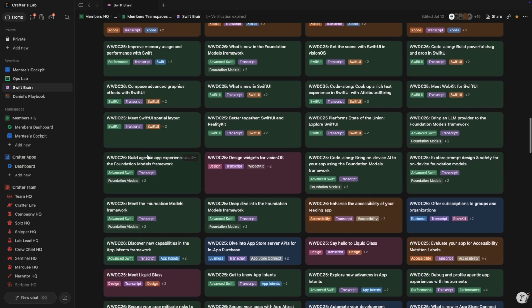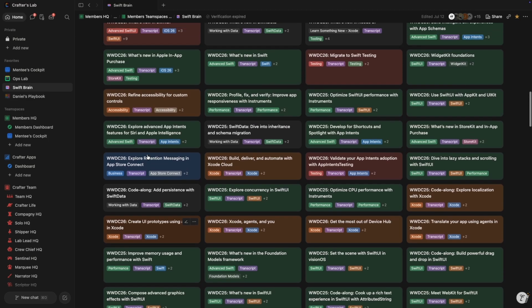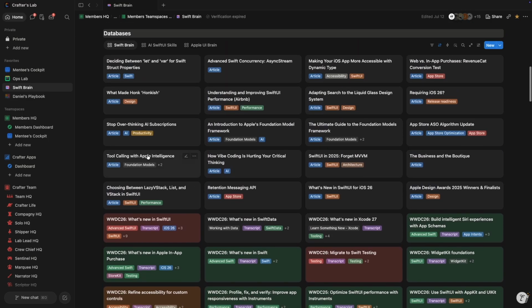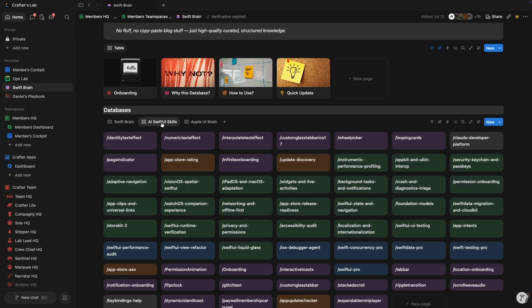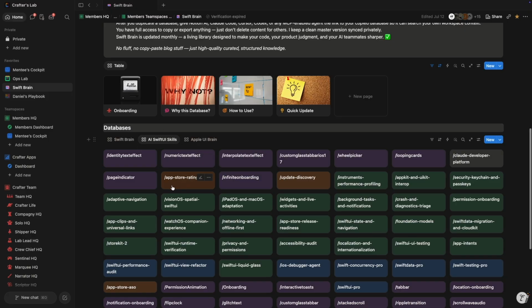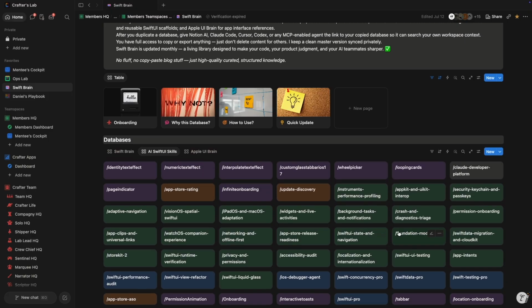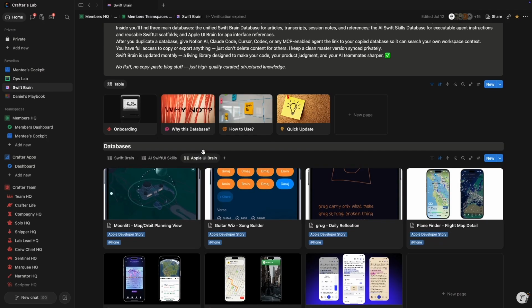Inside, there's the SwiftBrain database itself with the articles, transcripts, and references. The AI Swift Skills database with executable agent instructions for the genuinely hard UI work, complex animation, custom effects, and Apple UI Brain, curated screenshots and interface references, so the agents pull from real taste instead of guessing.